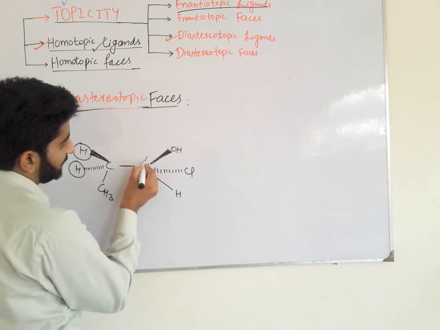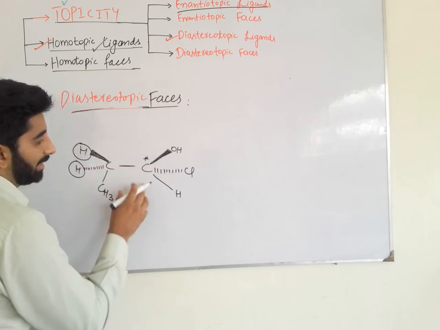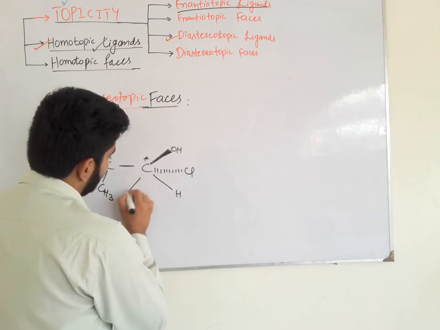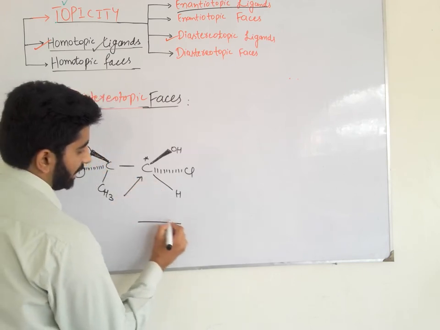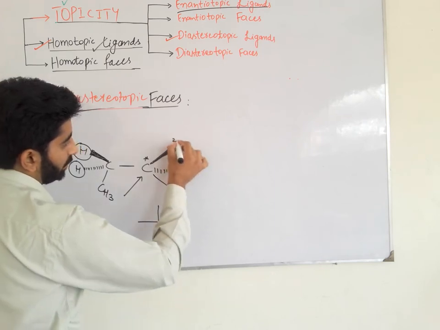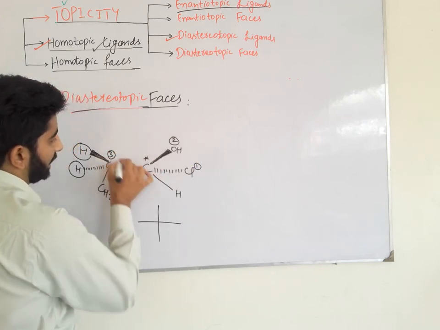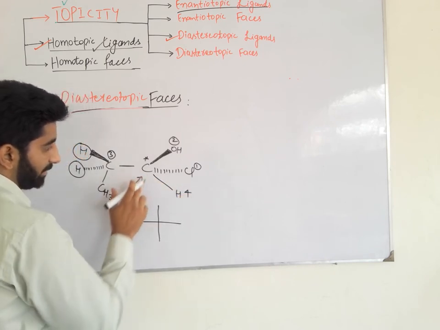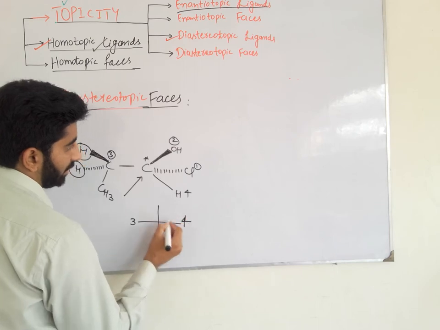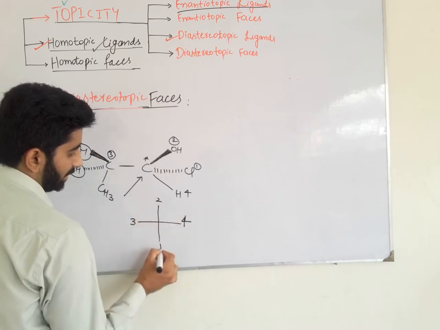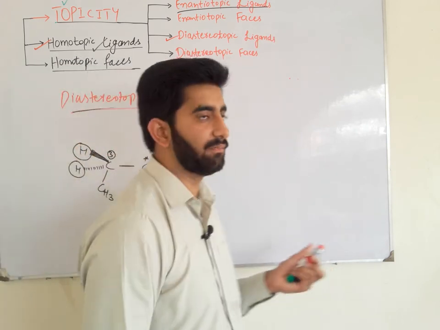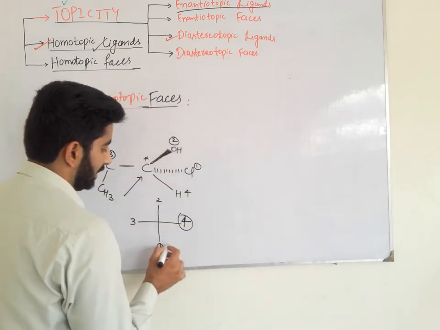So we can see that this is a chiral carbon. What is its configuration? It is R or it is S. I am seeing from this side, and we draw the Fischer projection. Here is priority number 1, number 2, number 3, and number 4. But in order to assign the R/S configuration, our lowest priority group must be at the bottom position.